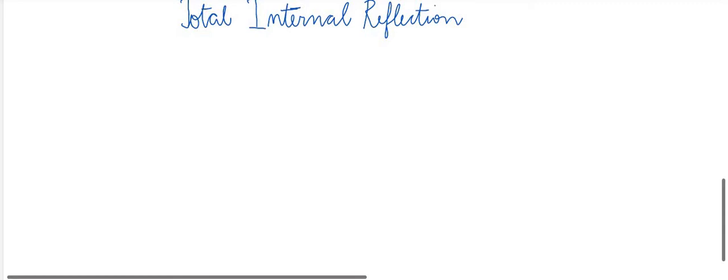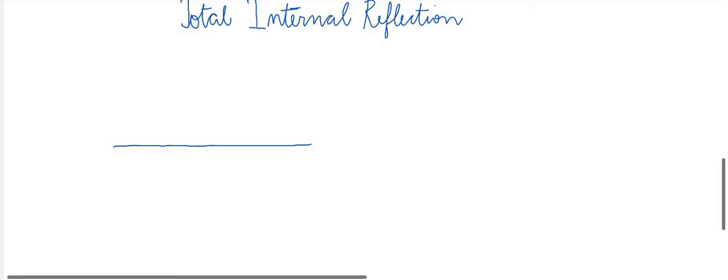I repeat, when the light is coming from denser medium and going towards the rarer medium, then at the interface of this denser medium and rarer medium, the light gets reflected back to the denser medium. We will understand this by a diagram.